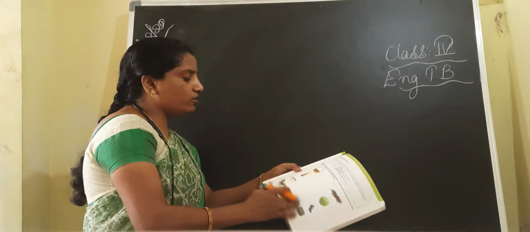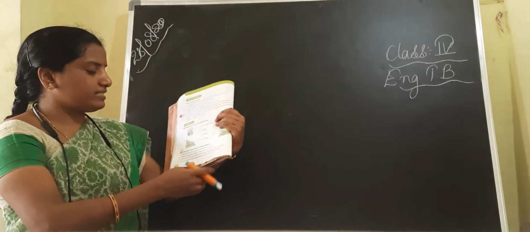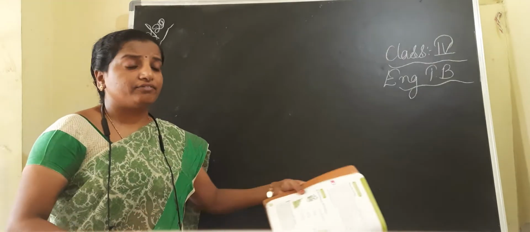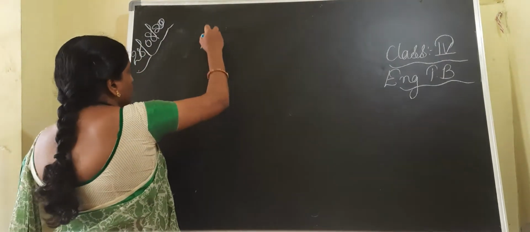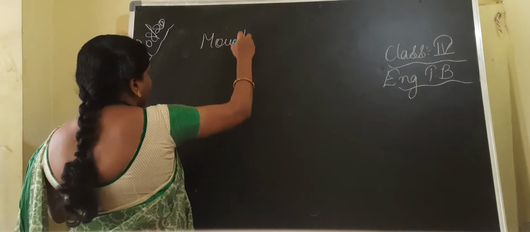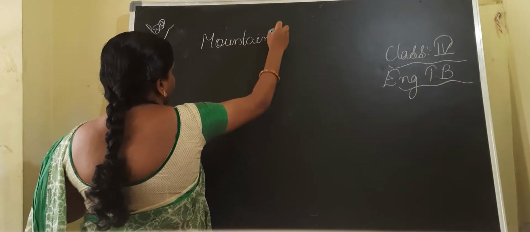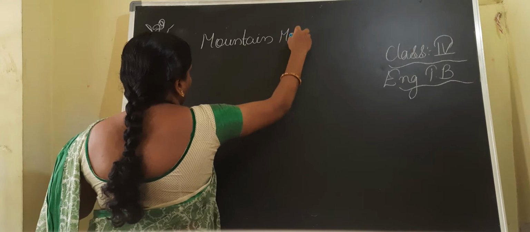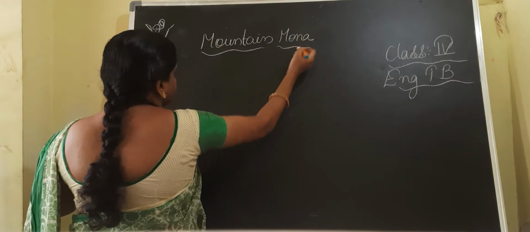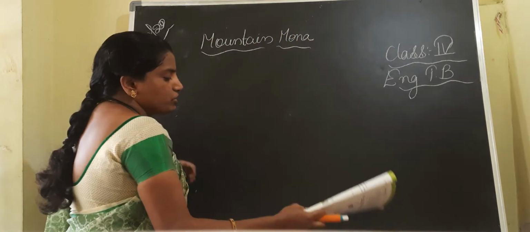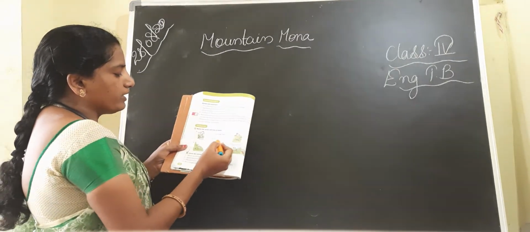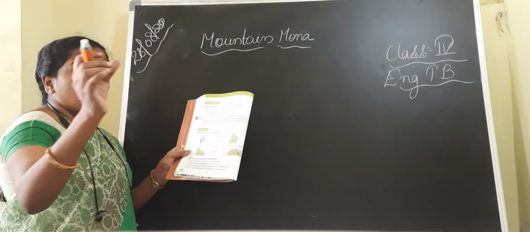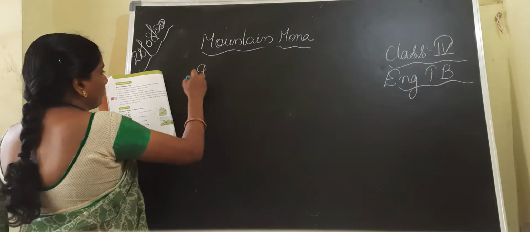Now they have given you a few more sentences and told you to underline the verb. So before underlining the verb, you should know what a verb is. Regarding the mountain Mona lesson, we are discussing a few grammar points and textual exercises. On page number 30, they have given you growing flowers, falling, leaping, stomping. These are all action words.